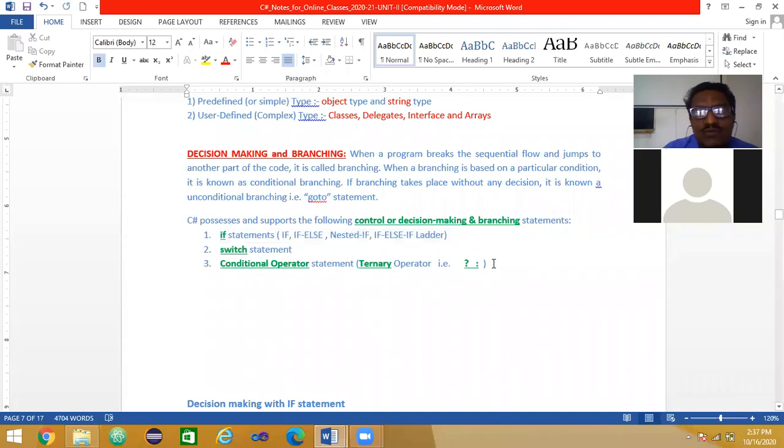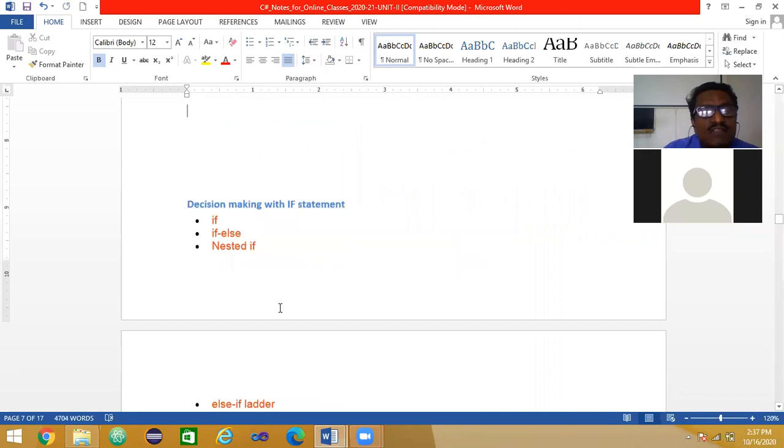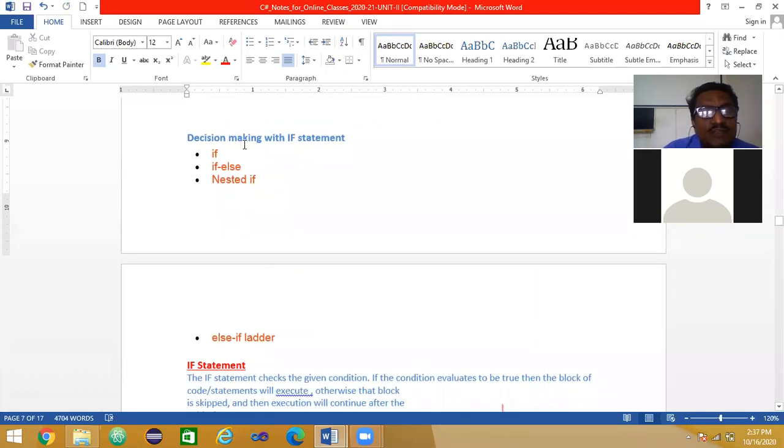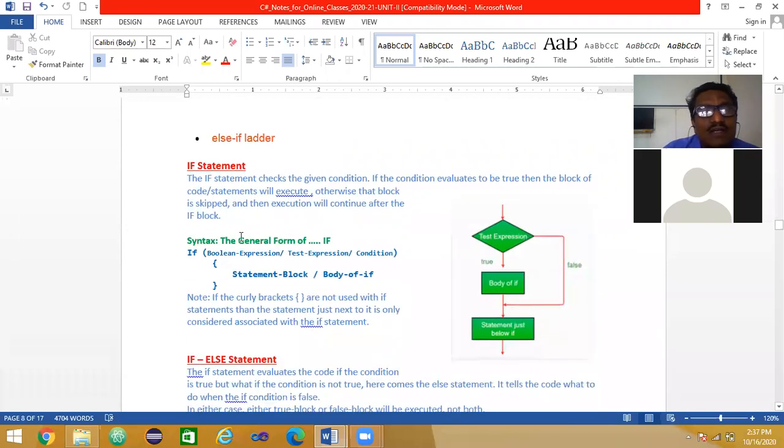I think conditional operator we have discussed last time, that is ternary operator. Anyway, we shall discuss one more time here. Let us see decision making with if statement, if else, nested if, and else if ladder. Four times.